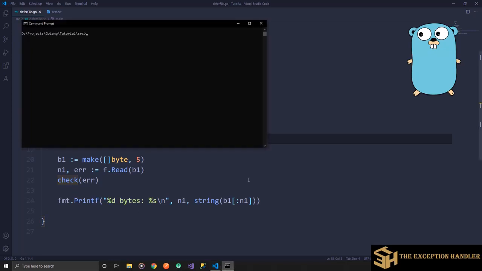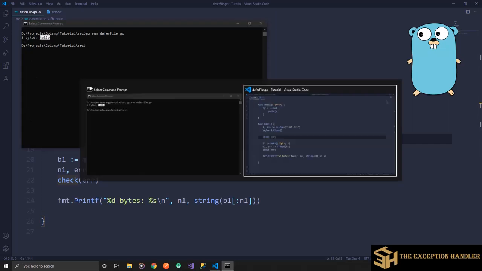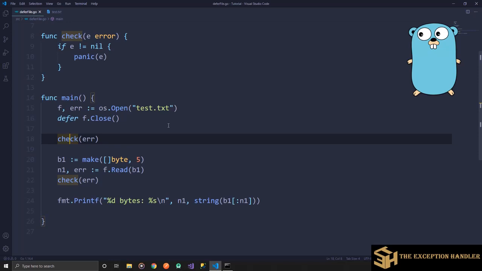Now let's run this program and see if we are getting the desired output. It says it has read 5 bytes, and those 5 bytes were HELLO. So this is how you can use defer in your practical life and actually benefit from it, so that you don't miss closing open connections to any server or file system, to make the program more efficient.